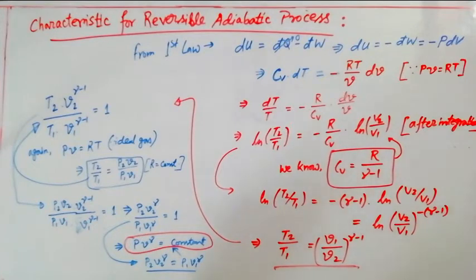So at that point a question will obviously come to your mind: from where are you bringing PV to the power gamma equals constant, sir? So that is the actual derivation, by which we can generate a general equation applicable for reversible adiabatic process, expressed by PV to the power gamma equals constant. Mind it, this V is specific volume, that means volume for unit mass.